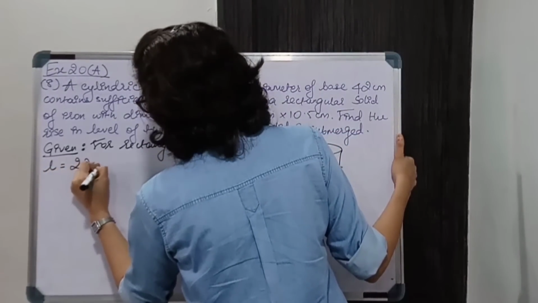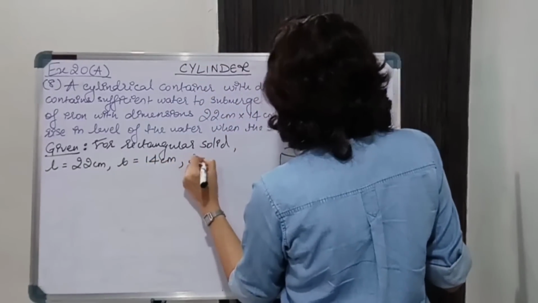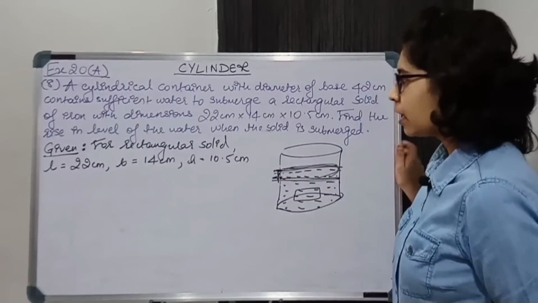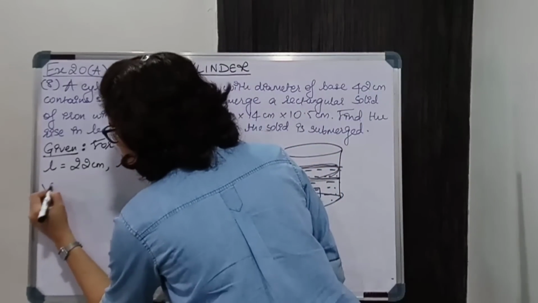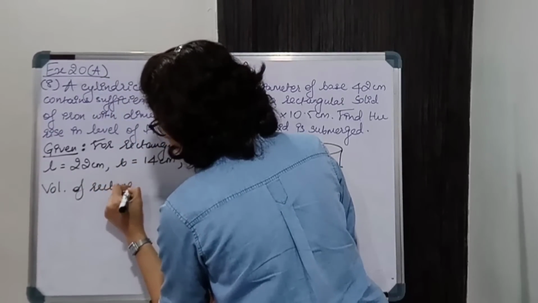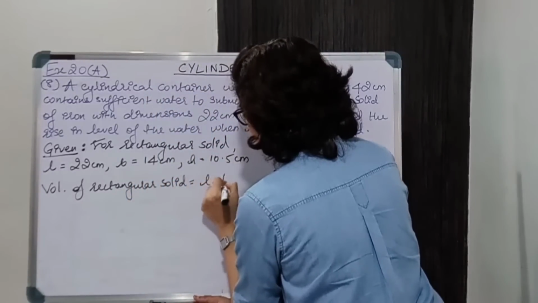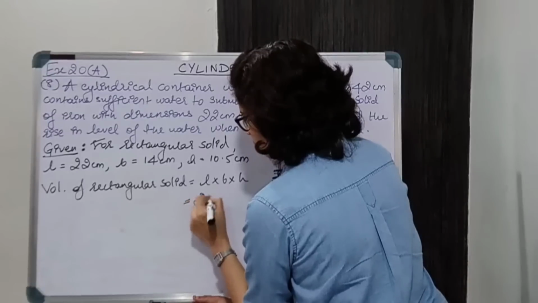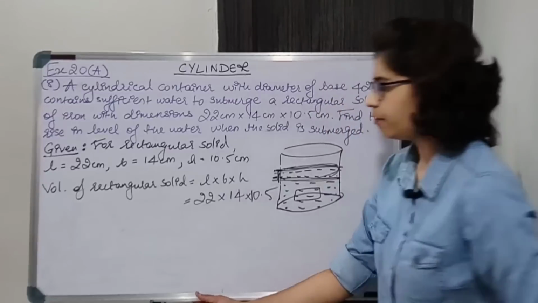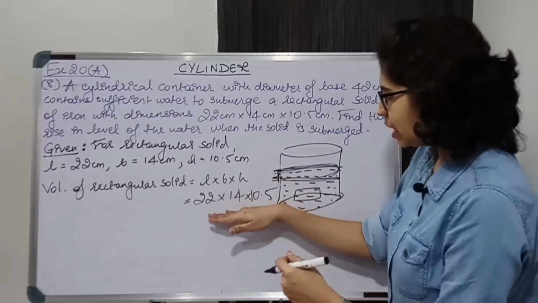Length is 22 centimeter, breadth is 14 centimeter and height is 10.5 centimeter. Okay, now volume will be L into B into H. Volume of the rectangular solid is L into B into H, which is 22 into 14 into 10.5. Don't multiply this, let this remain as it is,